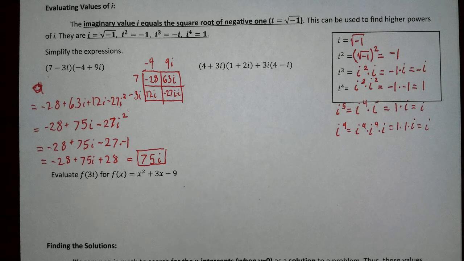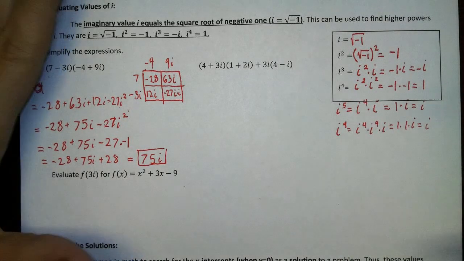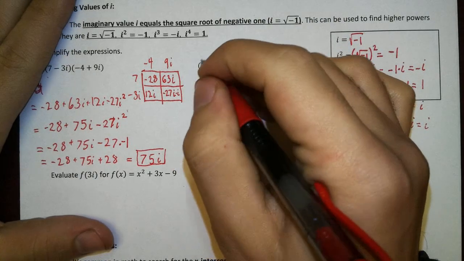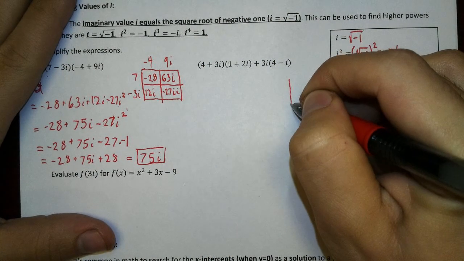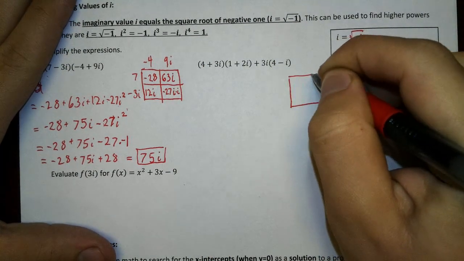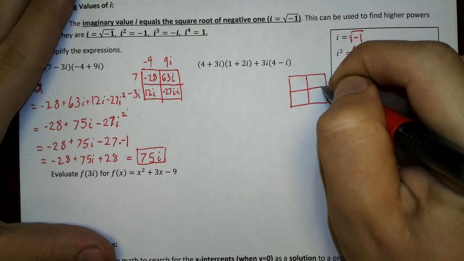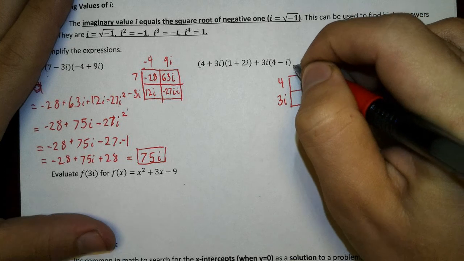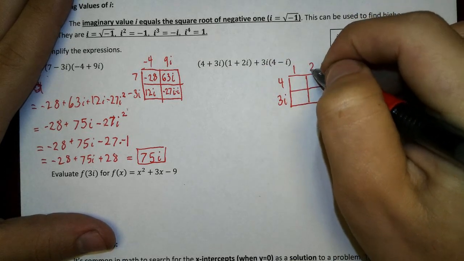So, now let's go ahead and do it all over again, except at a little bit faster speed, because now we've got the explanation. So, going ahead and doing the superior method, we are going to do box method to our first polynomial that's multiplying.